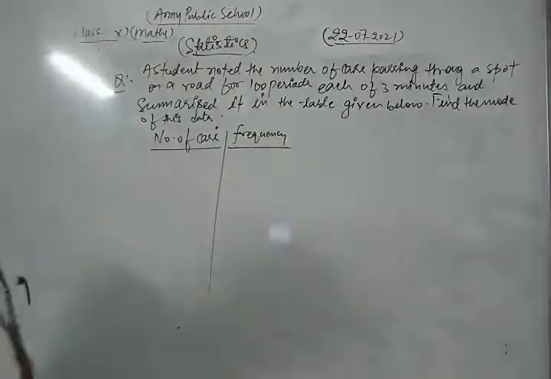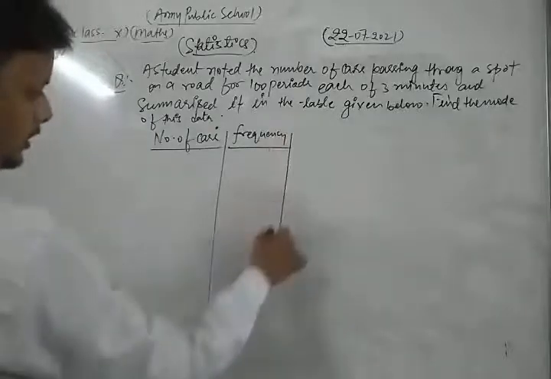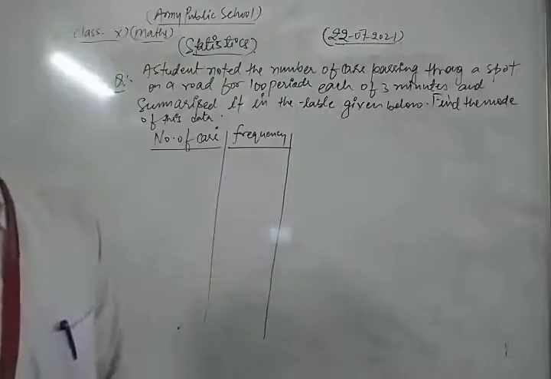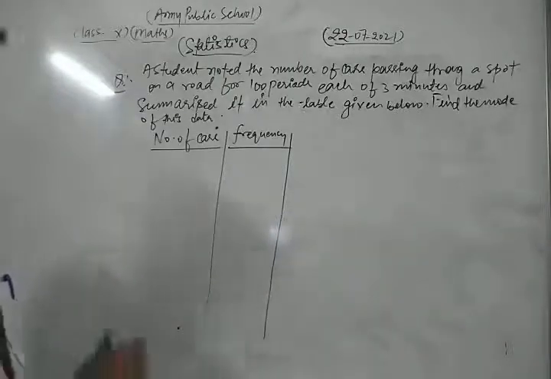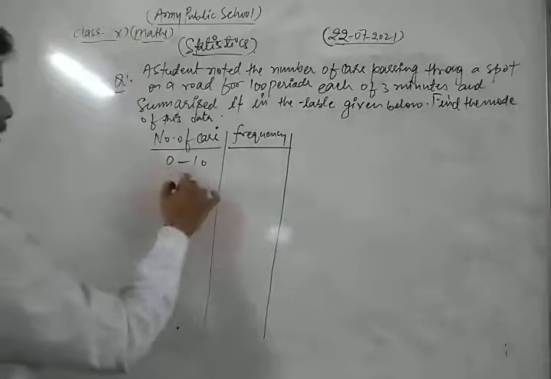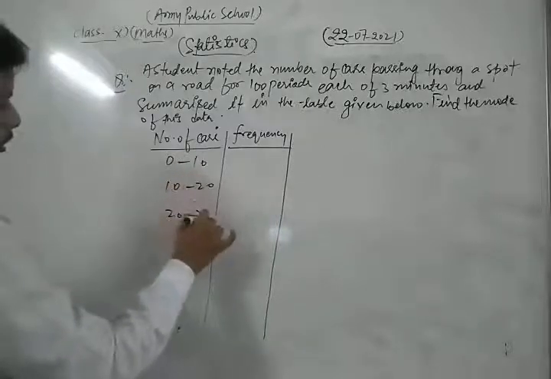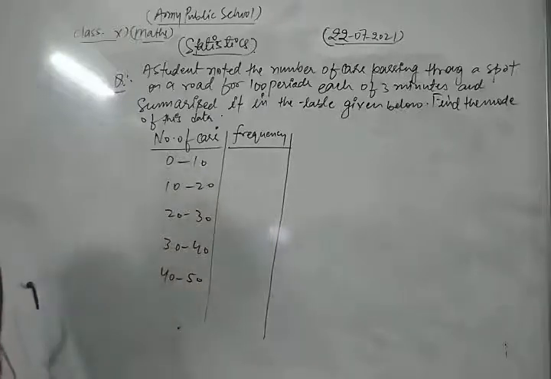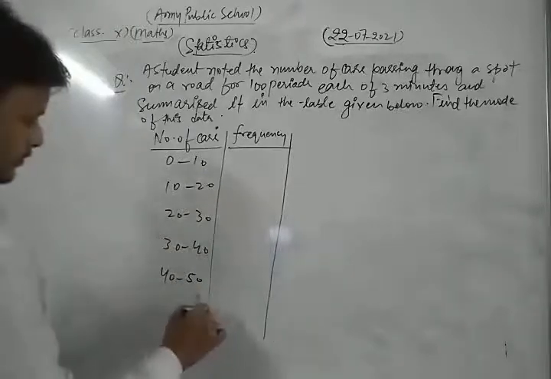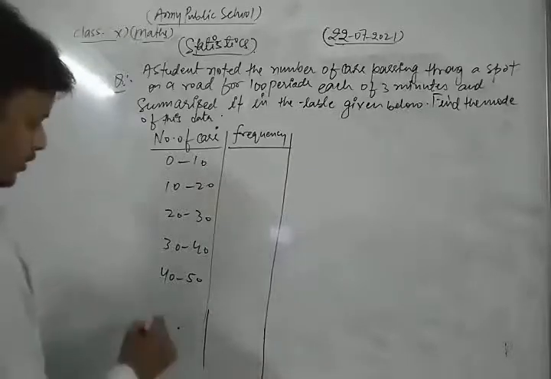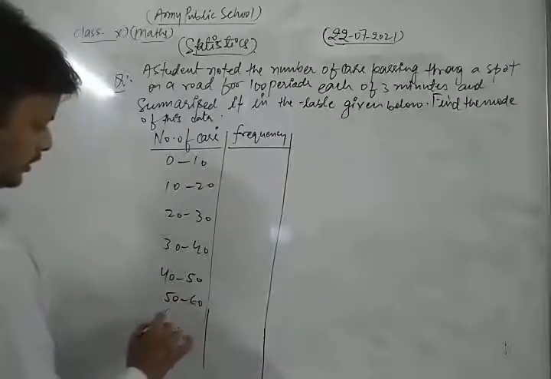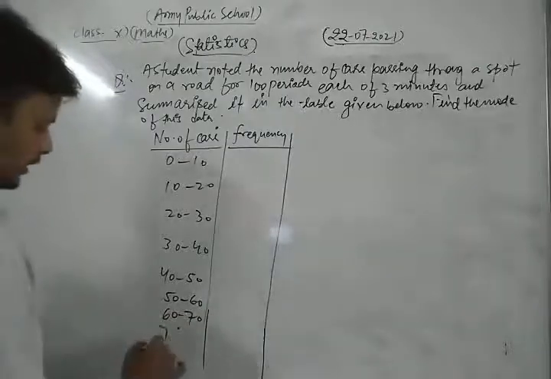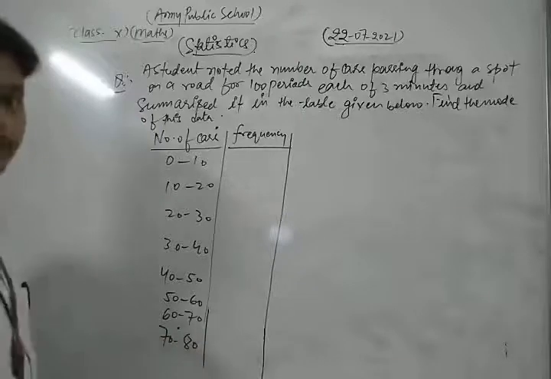Number of cars: 0 to 10, 10 to 20, 20 to 30, 30 to 40, 40 to 50, 50 to 60, 60 to 70, and finally 70 to 80.